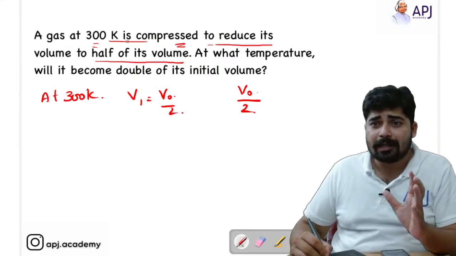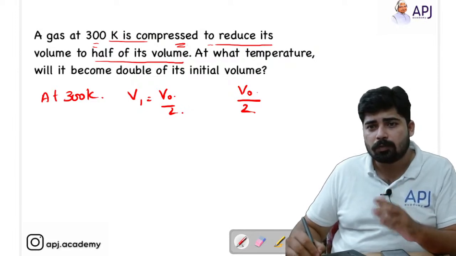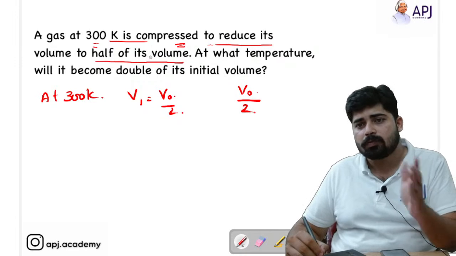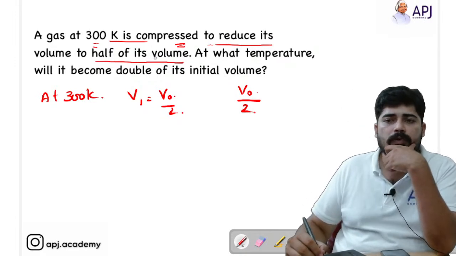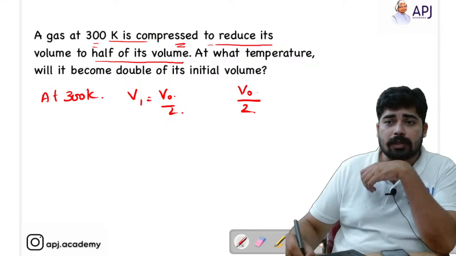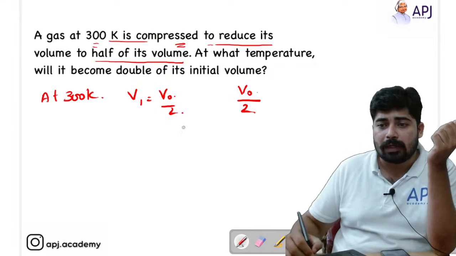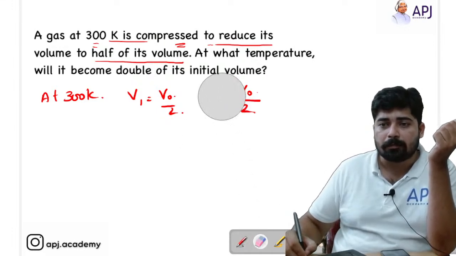At 300 Kelvin, a gas is compressed to reduce its volume to half of its volume. So reduction means we should not divide it by 2; in fact, we have to reduce it. That's what they are telling.